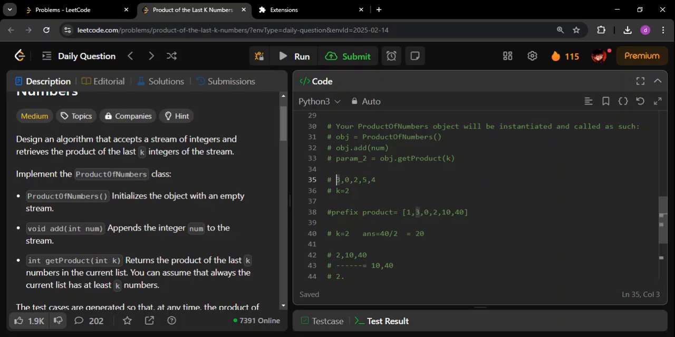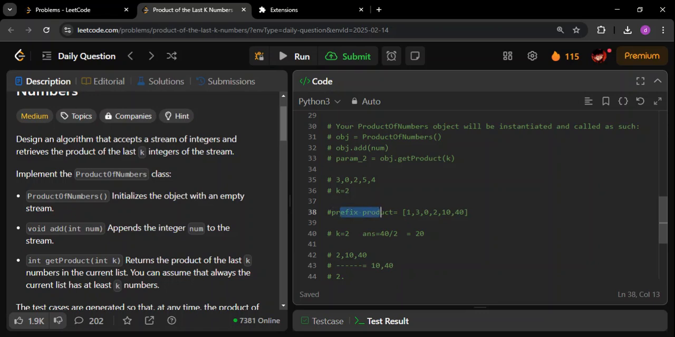First 3 is coming. Before that, I will always initialize my prefix product. This is going to be a list that I'm maintaining. The first element is always going to be 1, even if it is not a part of the input. Still, I always have the first element as 1. Why it is so, you will get to know in a few minutes, but just pay attention.